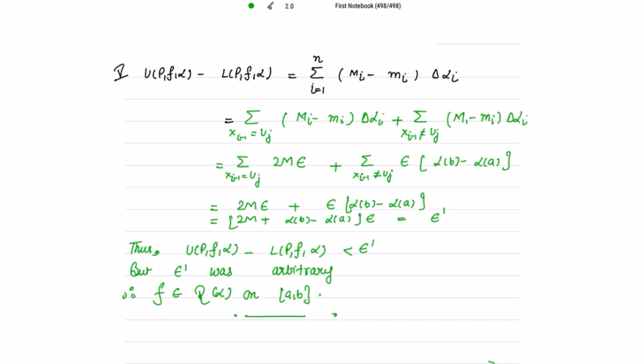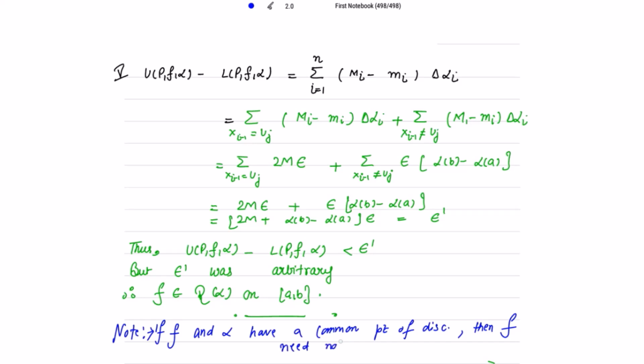A very important note is over here, I'm just writing that note. What if f and alpha have a common point of discontinuity? Then if f and alpha have a common point of discontinuity, then f need not be Riemann integrable, right?